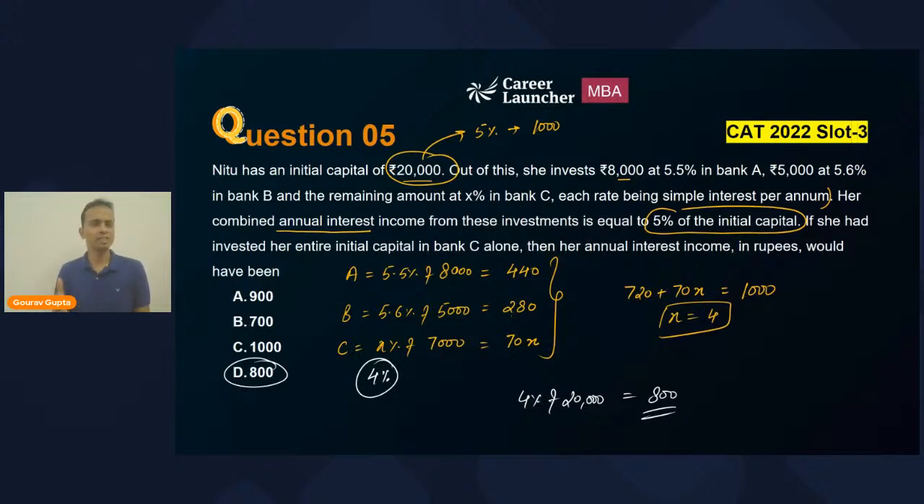In my next session of arithmetic, I will be discussing questions from simple interest, compound interest only, which have come before CAT 2022. So CAT 21, CAT 20, CAT 19, and so on. Okay, so I will conduct one more session on the questions of simple interest, compound interest. Meanwhile, you can revise these questions, you can revise the concepts of simple interest, compound interest, and be prepared for the next session. All right.